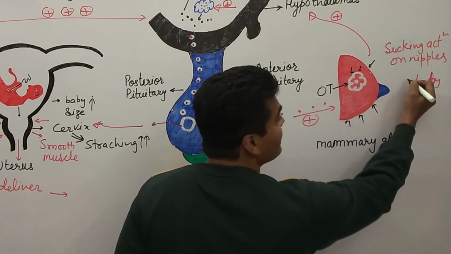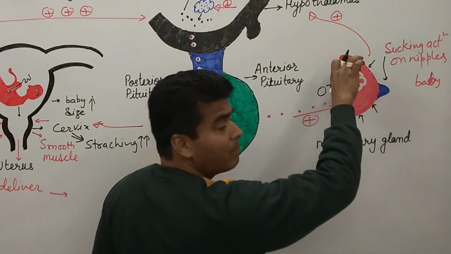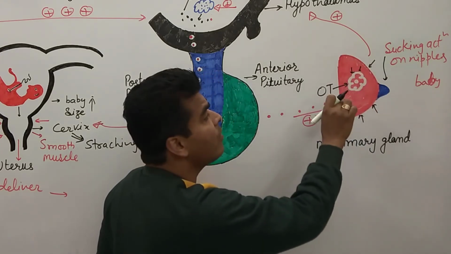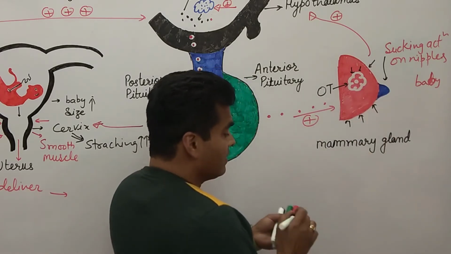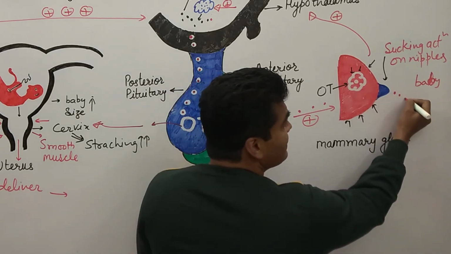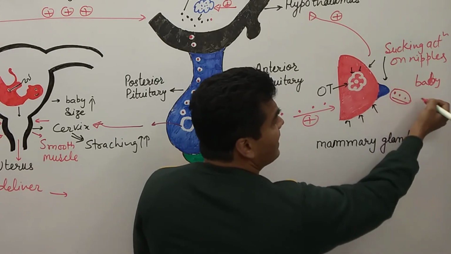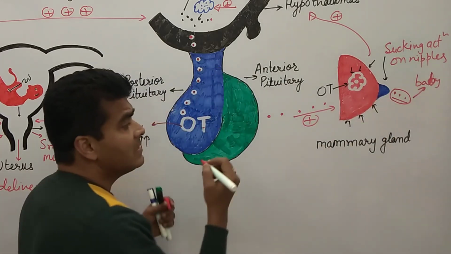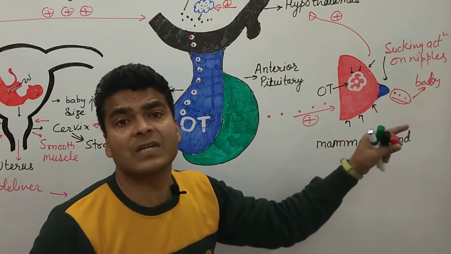So here the baby is sucking and oxytocin release causes contraction in the myoepithelial cells, and that is how the baby gets the milk. So due to the sucking action, this is the drop of the milk. These drops of milk are received by the baby. Clear everyone?